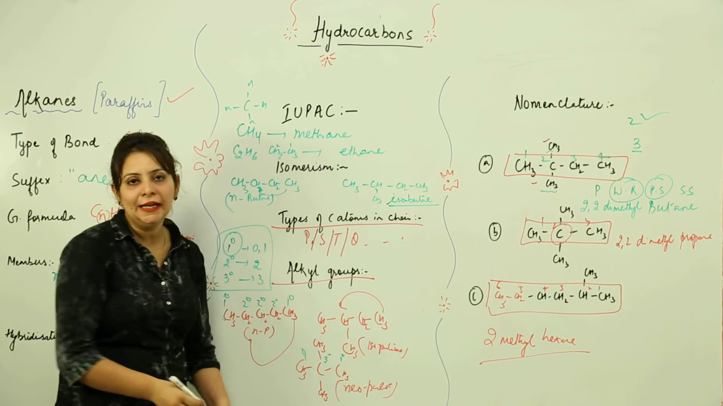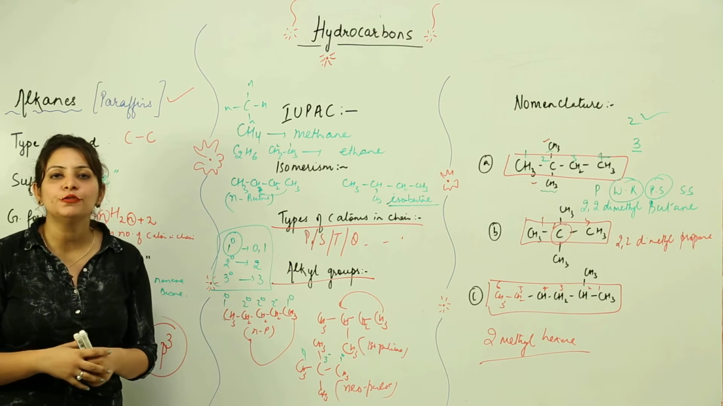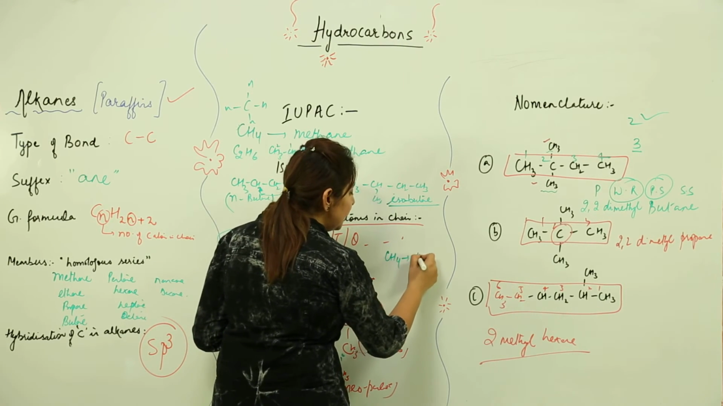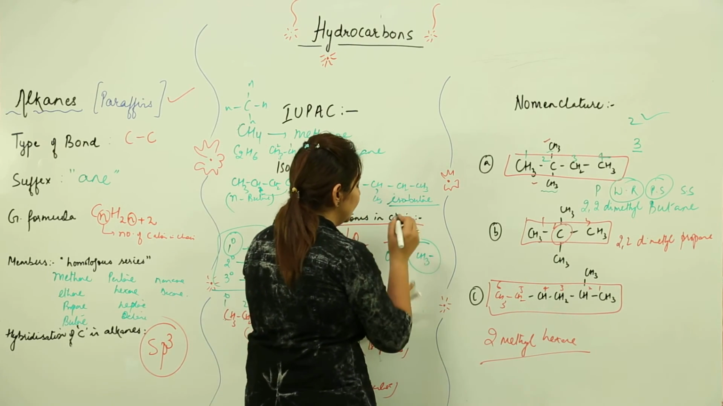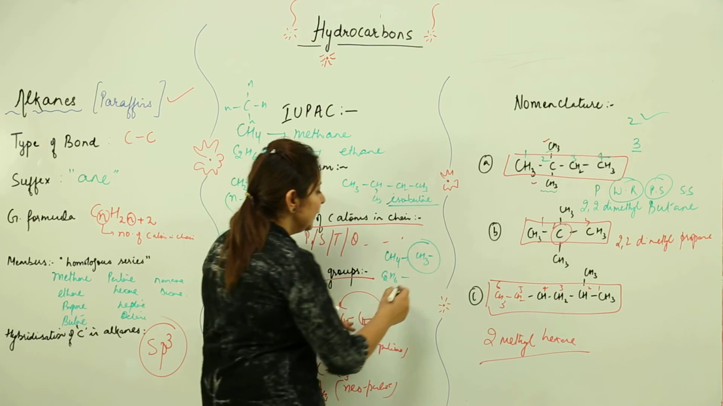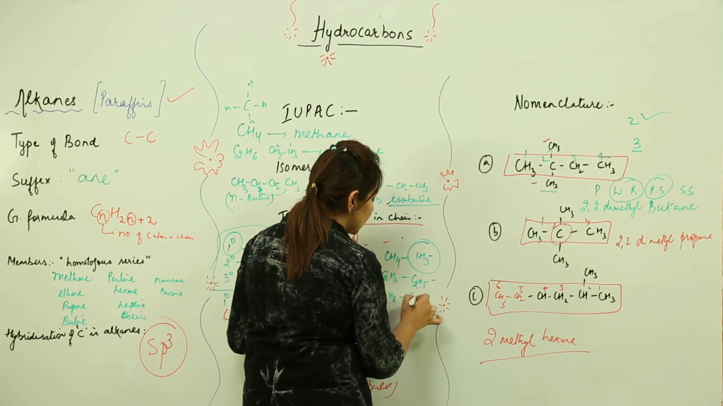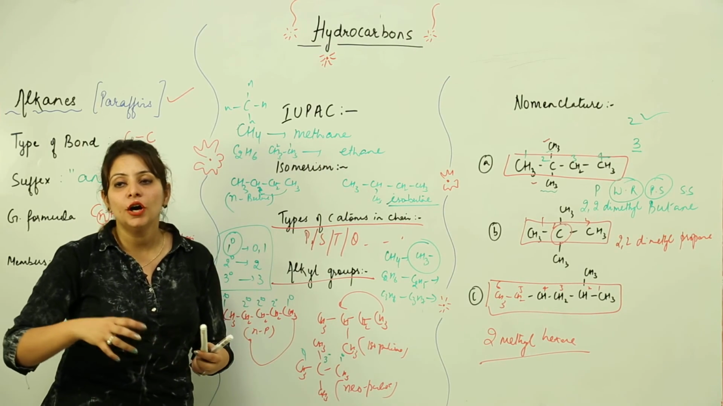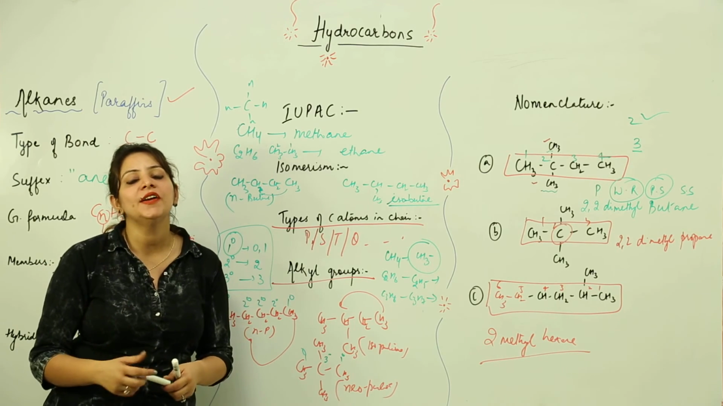Now we talk about the alkyl groups. Alkyl groups are derived by removing one hydrogen from the alkane. Like we have methane; if I remove one hydrogen atom, it becomes CH3, the methyl group. If I remove one hydrogen from ethane, it becomes ethyl group. If I remove it from propane, it becomes propyl group. So we get an alkyl group by removing one hydrogen from the alkane.